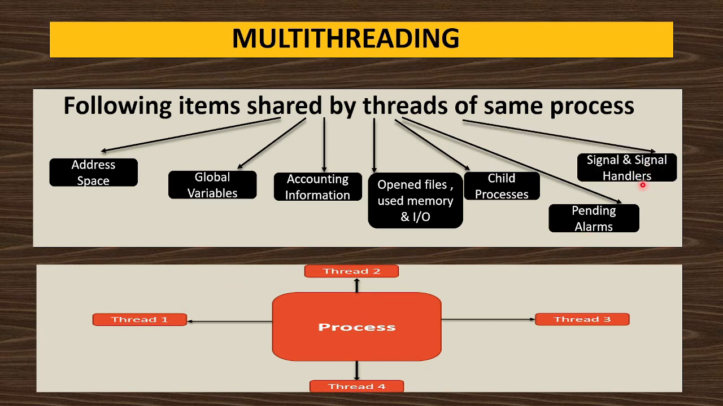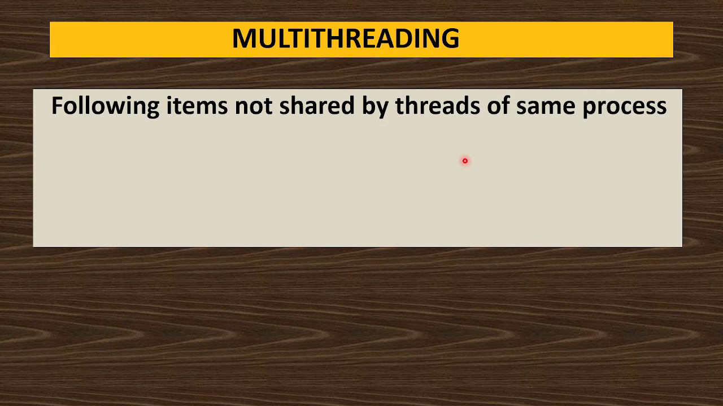Then signal and signal handlers will also be shared by all the threads of the same process. Now, some items cannot be shared by threads of the same process in multi-threading. If there is more than one thread of the process, they are threads of the same process, but they cannot share some of the items. So which are those? That we'll see.